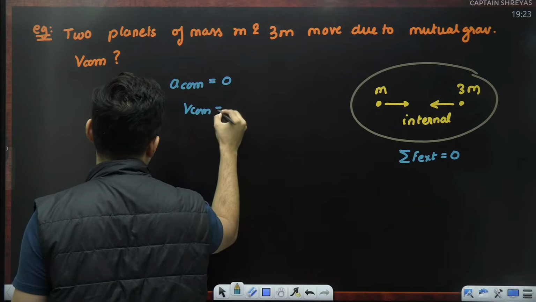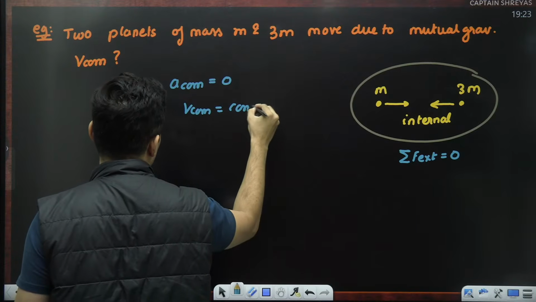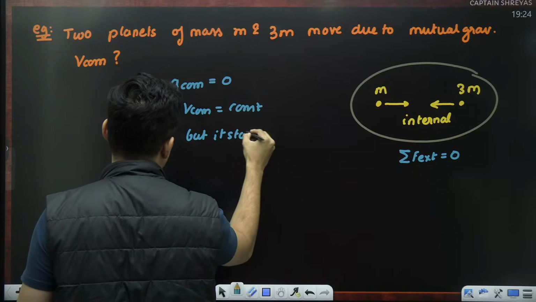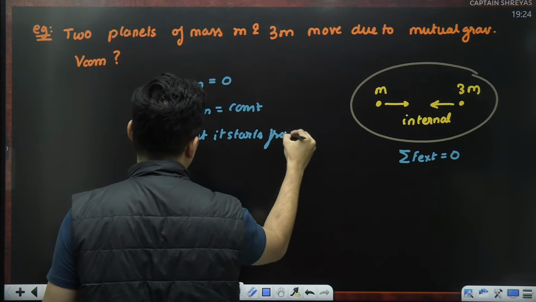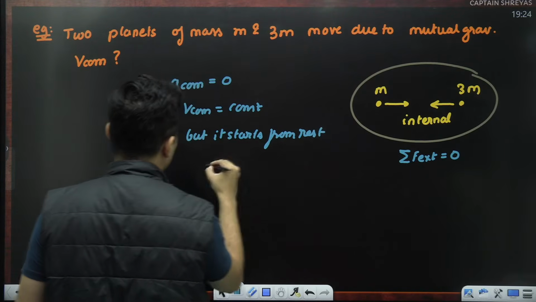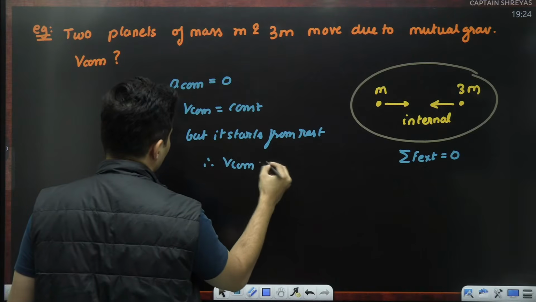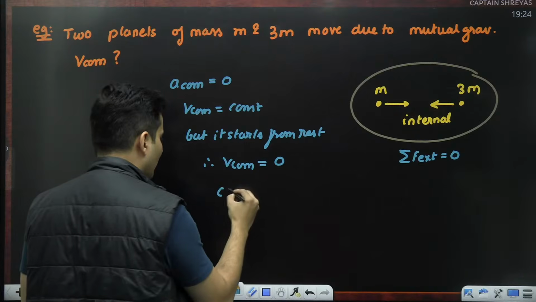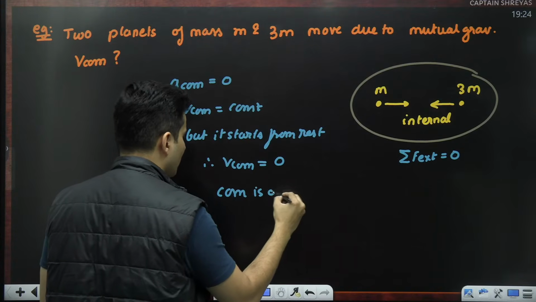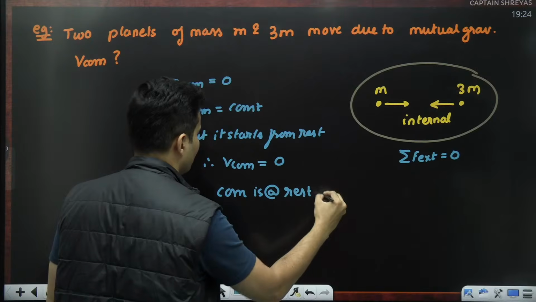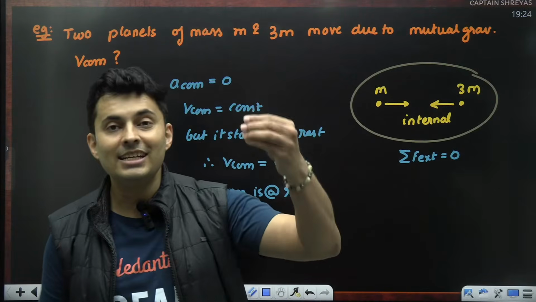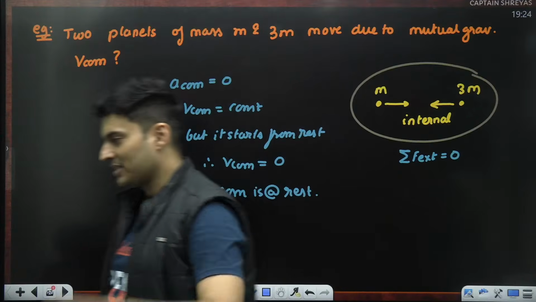Center of mass will have constant velocity, but it starts from rest. Therefore, center of mass will have that constant 0 velocity. So, center of mass is going to be at rest. That's the answer, because the mutual gravitational force is an internal force.